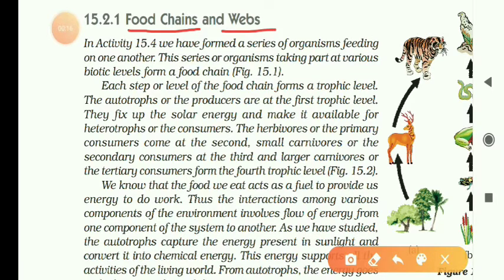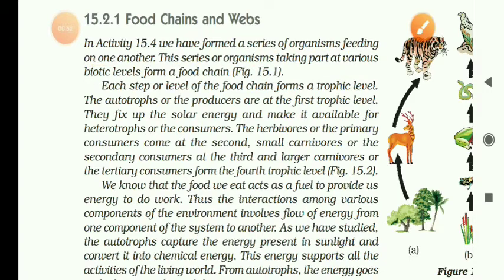What do you mean by food chain? A series of organisms feeding one another. This series of organisms taking part at various biotic levels forms a food chain. Or, food chain is the flow of food energy from one organism to the next organism. We'll see an example of the food chain.